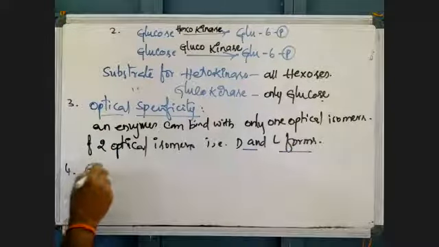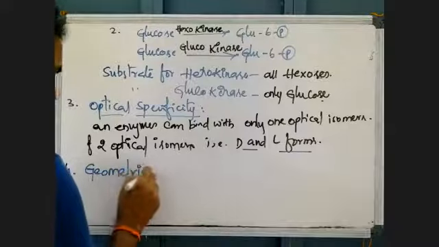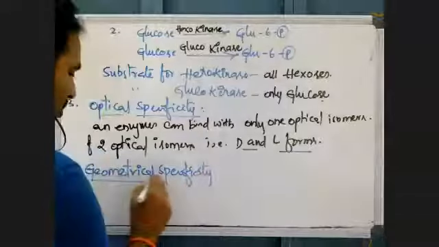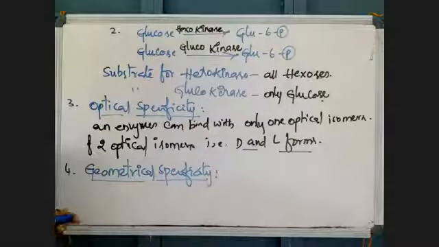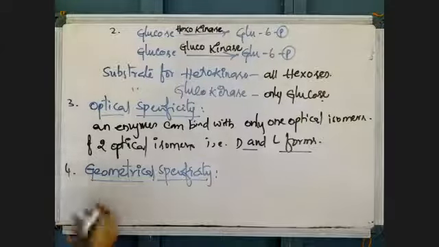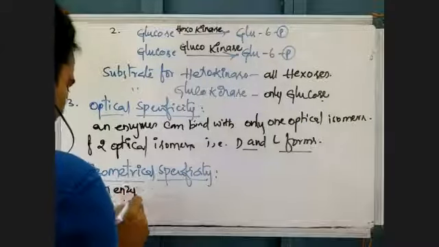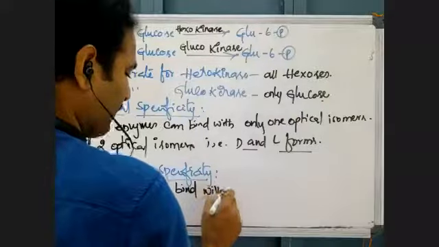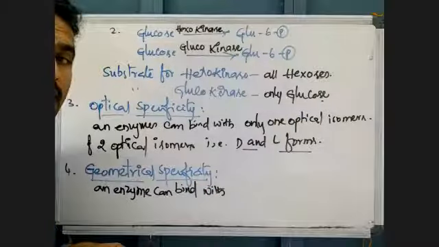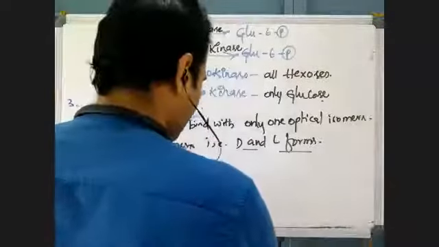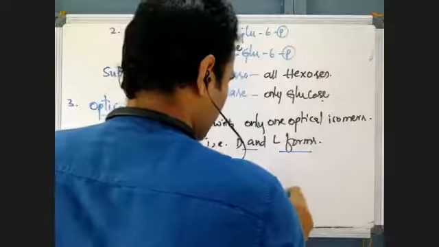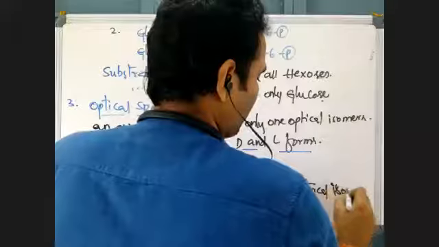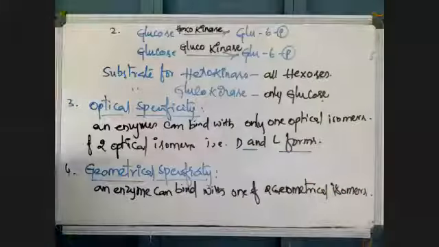Then, geometrical specificity. Geometrical specificity means an enzyme can bind with one of two geometrical isomers, specificity between active site and substrate. What are geometrical isomers?